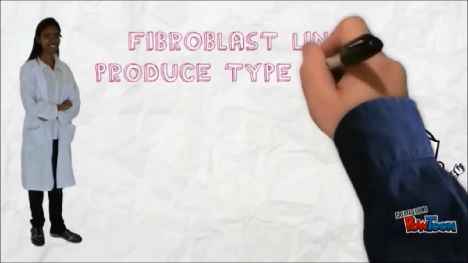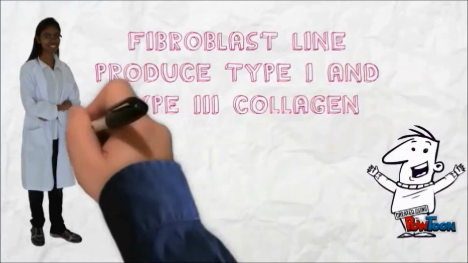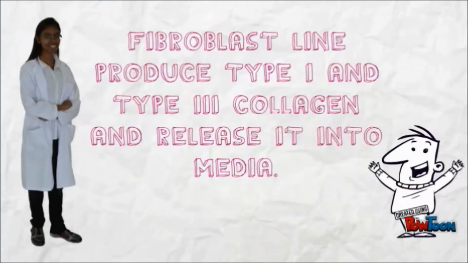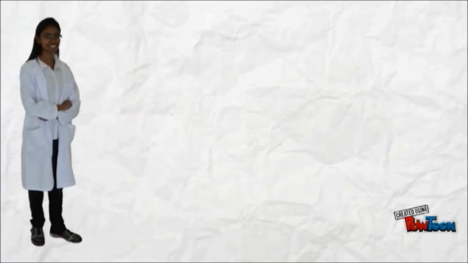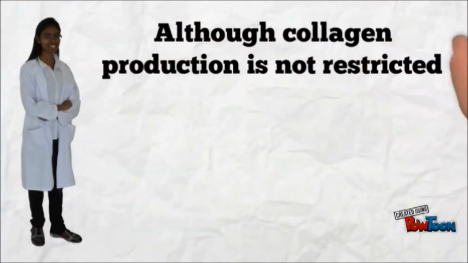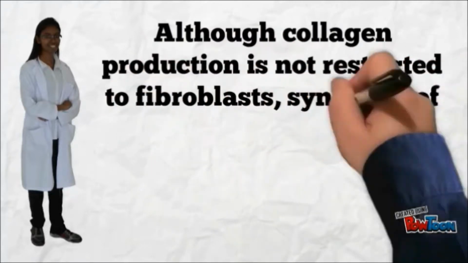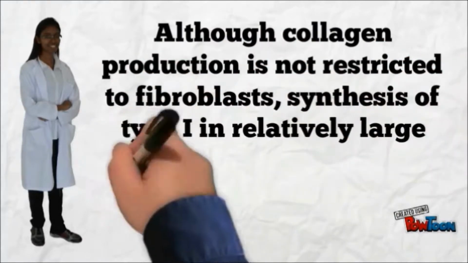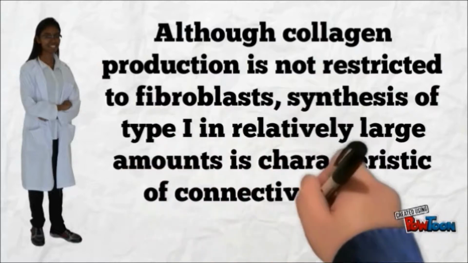Fibroblast lines produce type 1 and type 3 collagen and release it into the media. Although collagen production is not restricted to fibroblasts, synthesis of type 1 in relatively large amounts is characteristic of connective tissue.